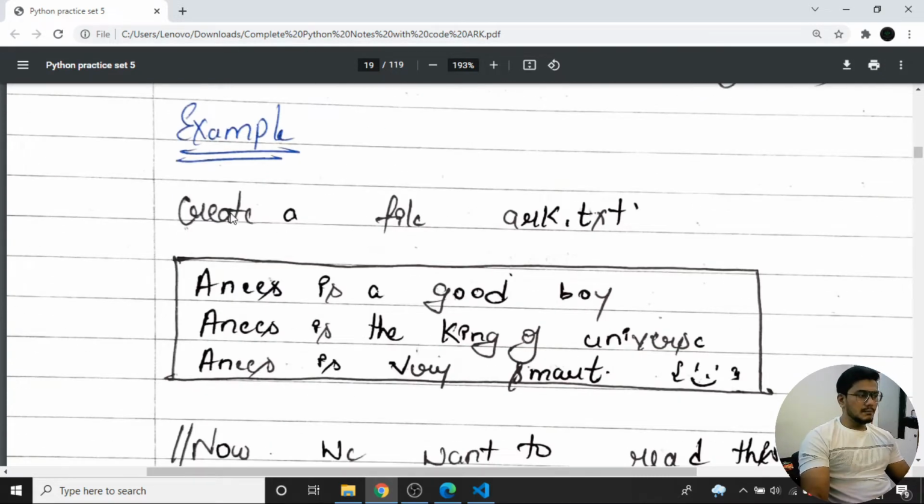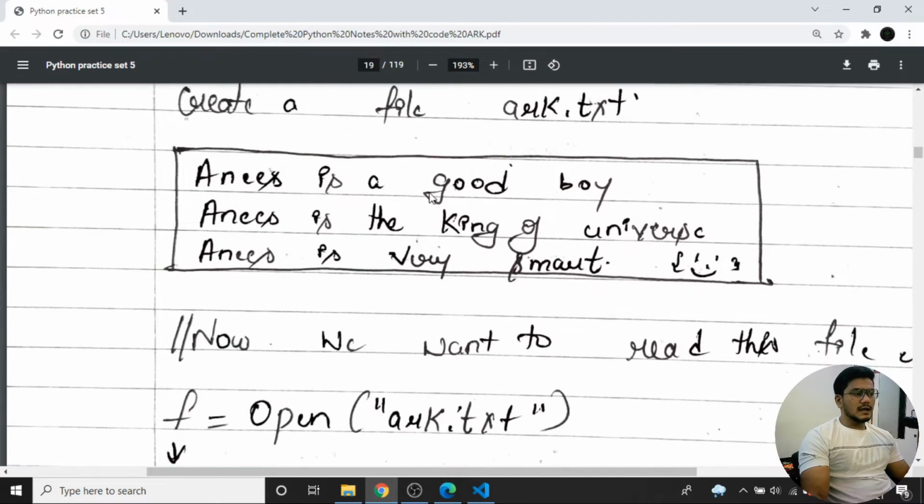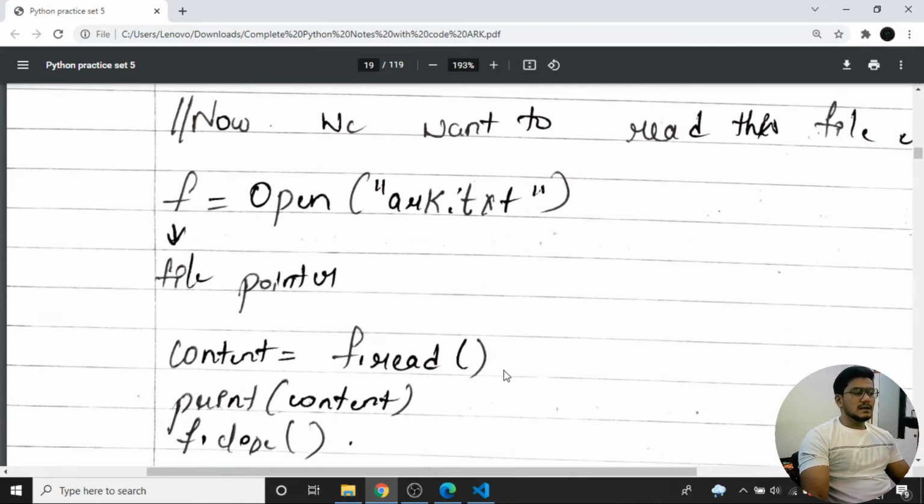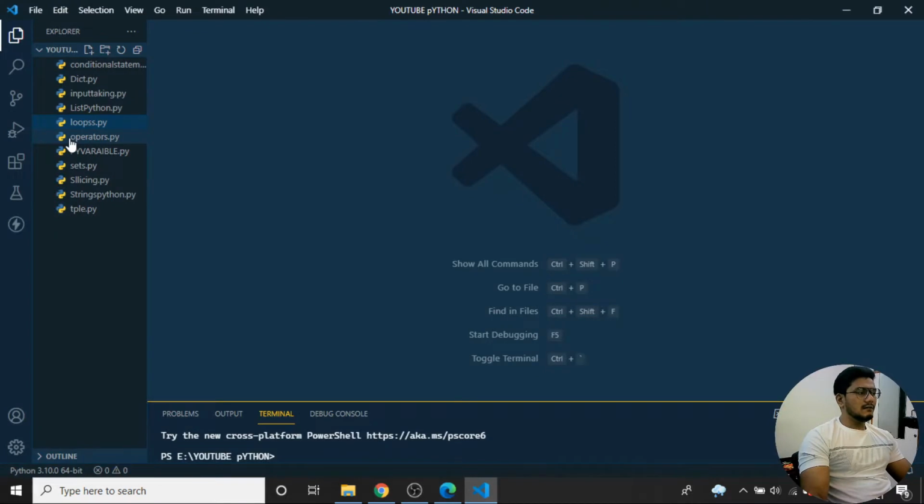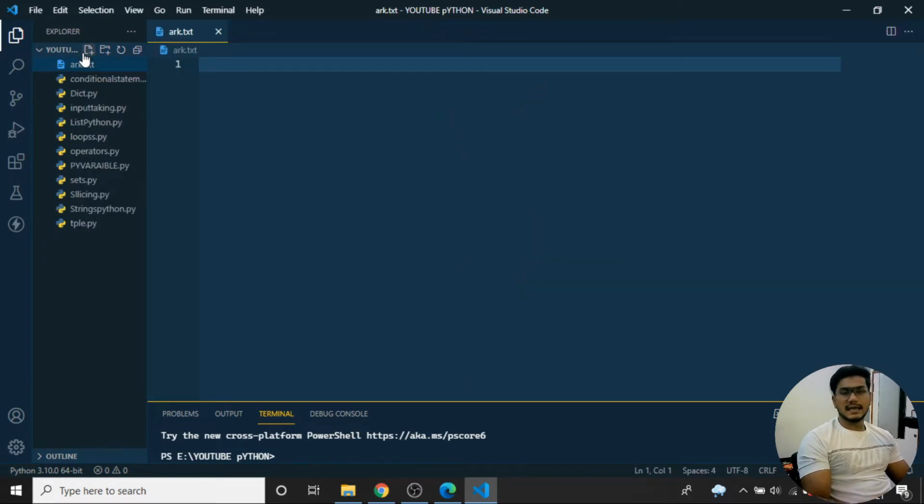We'll be seeing it with the coding part, coming back to how to create a file.txt. So we'll come to this code editor and see how it can be done. Here I'll create a new file. First I'll name it ark.txt. That means I'm making a .txt file, so I can add anything there.